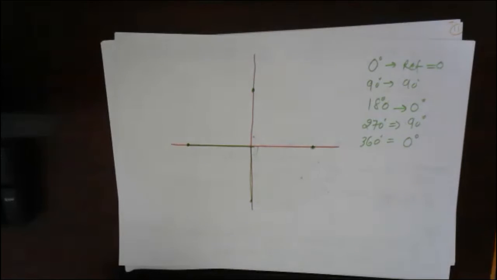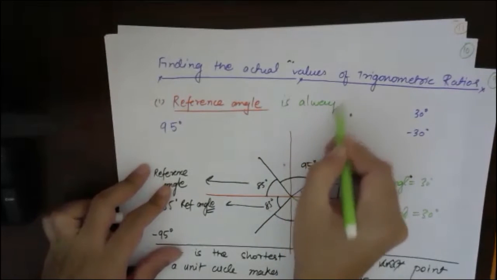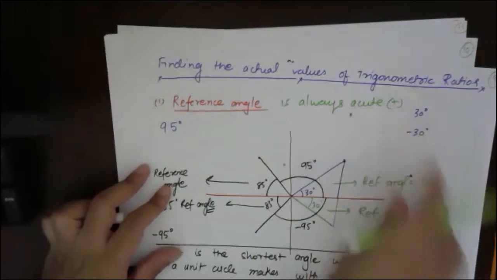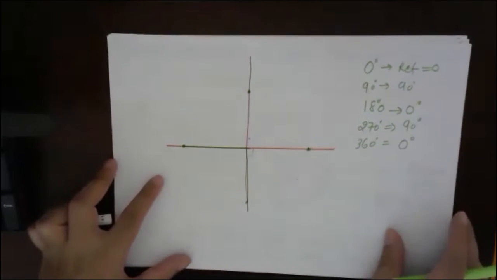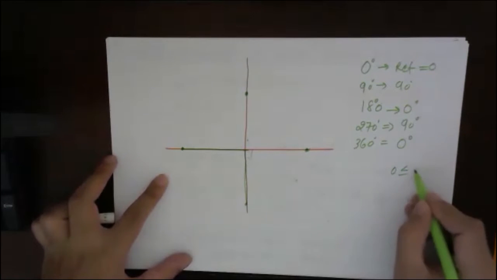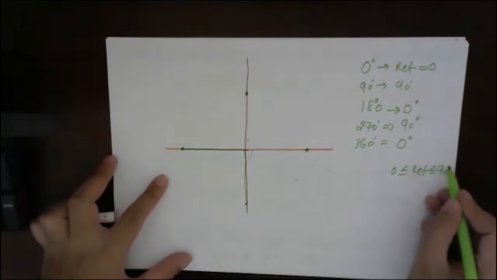A reference angle is the acute angle. One more thing I will mention: reference angle is always acute and positive. That means it is always greater than or equal to 0 and less than or equal to 90.